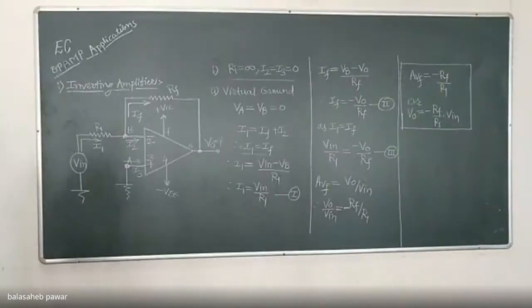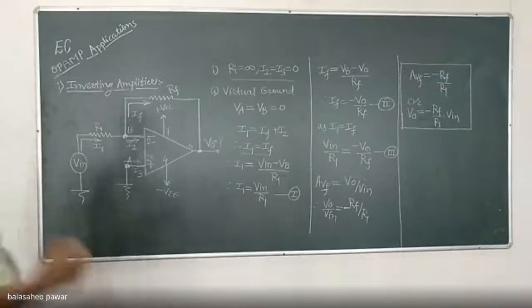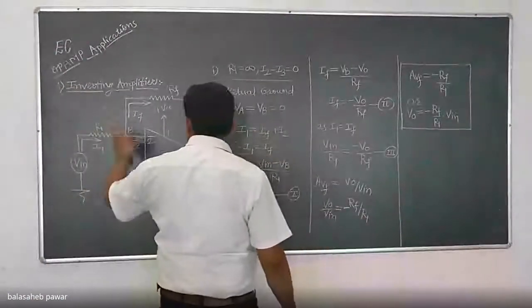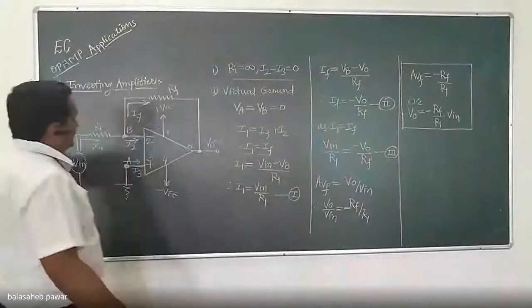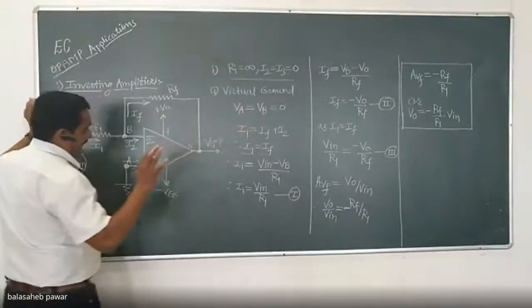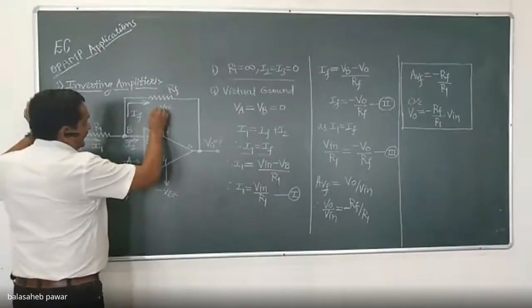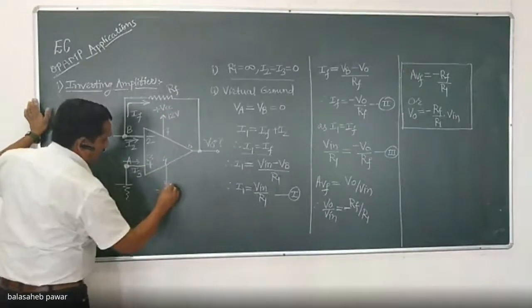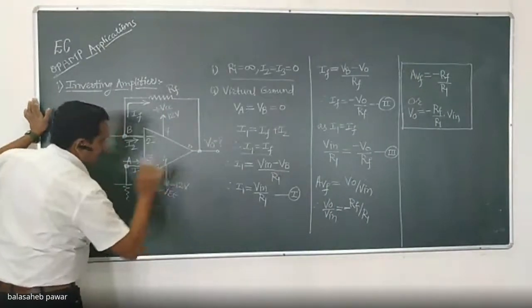Okay. So we'll take one simple example so that it will be very clear to you. Suppose I decided to use plus minus VCC of 12 volts to operate this inverting amplifier.